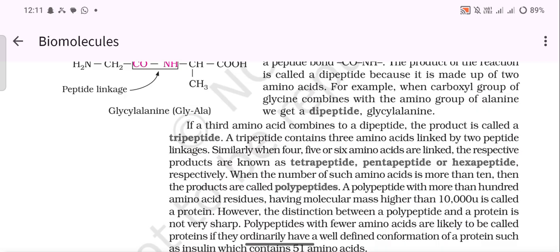If a third amino acid combines with the dipeptide, the product is called a tripeptide. A tripeptide contains three amino acids linked by two peptide linkages. Similarly, when 4, 5 or 6 amino acids are linked, the respective products are known as tetrapeptide, pentapeptide and hexapeptide respectively. When the number of such amino acids is more than 10, the products are called polypeptides. A polypeptide with more than 100 amino acid residues, having molecular mass higher than 10000 u, is called a protein.